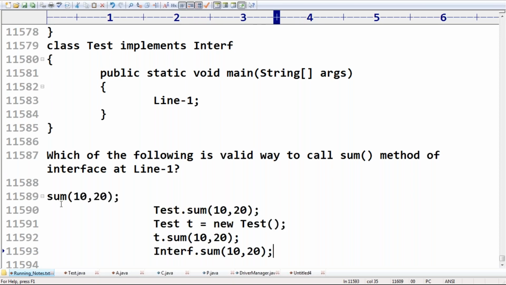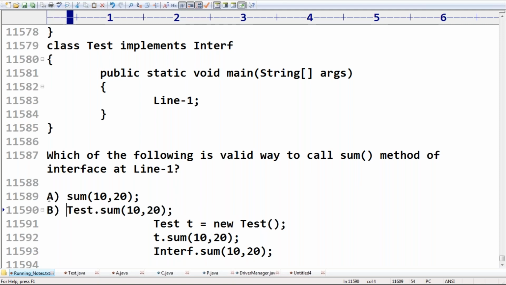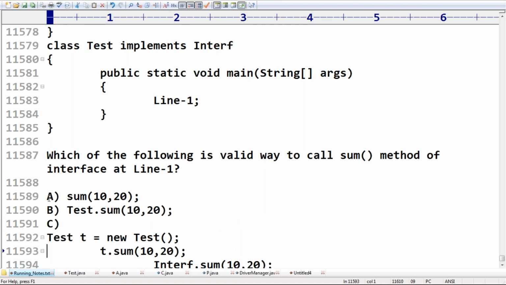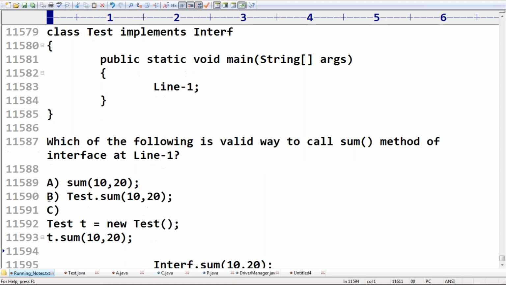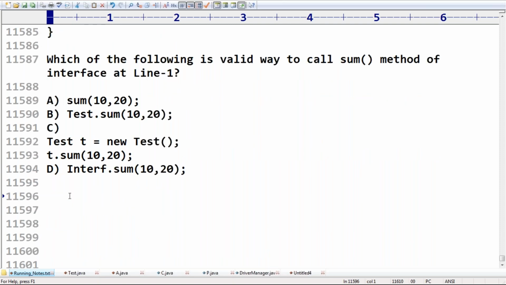Now just observe, this is the first option. The second option is this one. The third option is t dot sum. The fourth option is Interface.sum. Can you please confirm what answer we are going to get? Excellent. Which one is the correct answer?